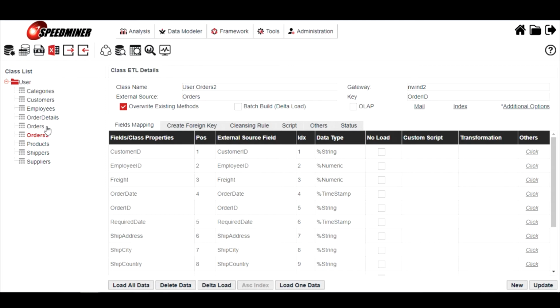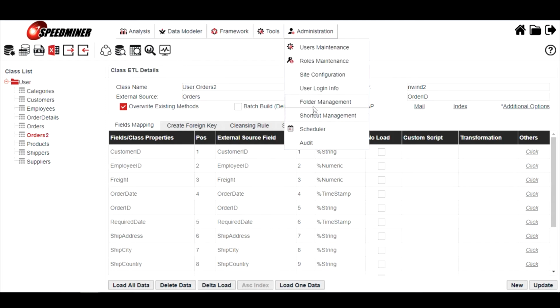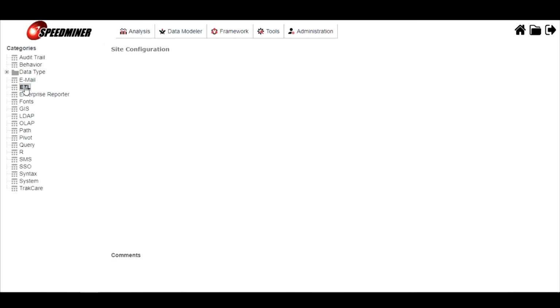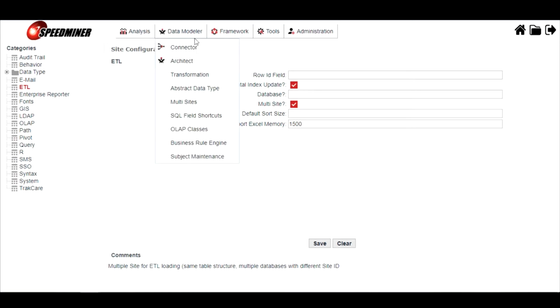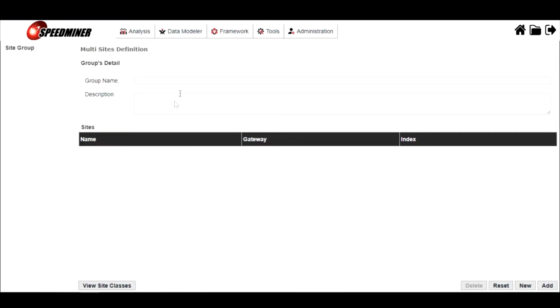To enable multi-site loading, go to site configuration, click on ETL, check the multi-sites option, and save. Now we need to go to the module multi-sites to create a group name. It can be any name.